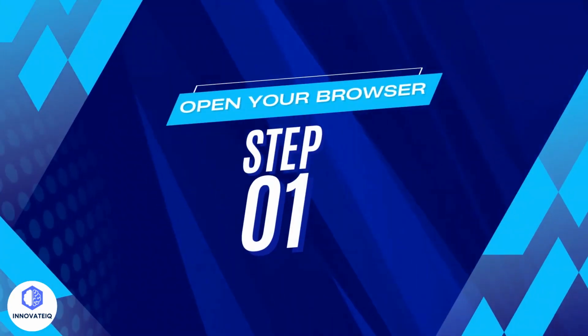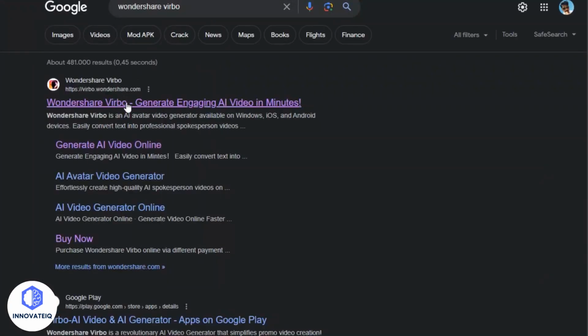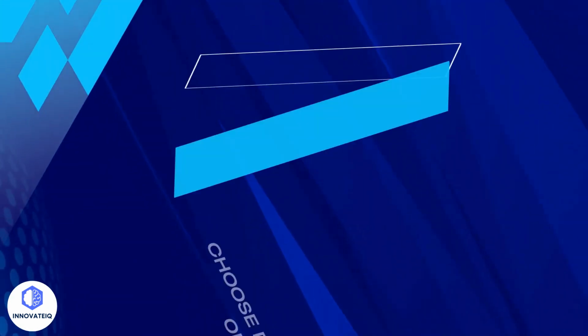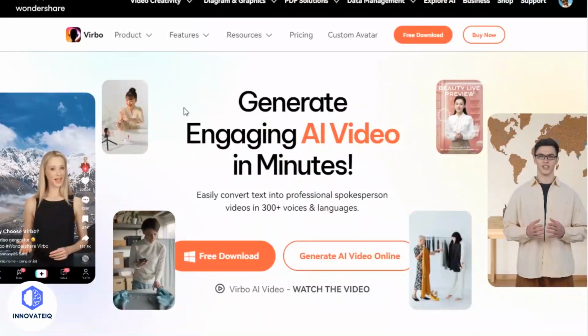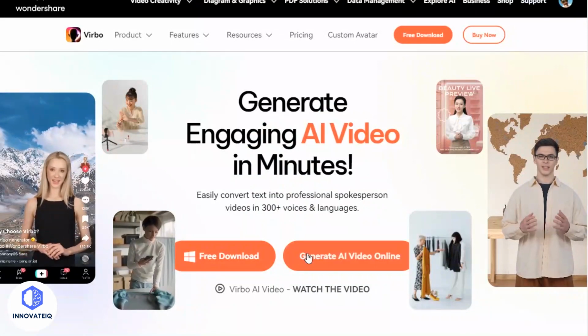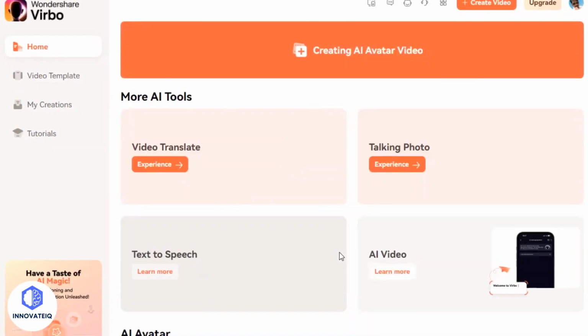Step 1. Open your browser. Go to virbo.wondershare.com. Step 2. Choose Download option. You can either choose free download or generate AI video online. For this tutorial, I'll select Generate AI Video Online.